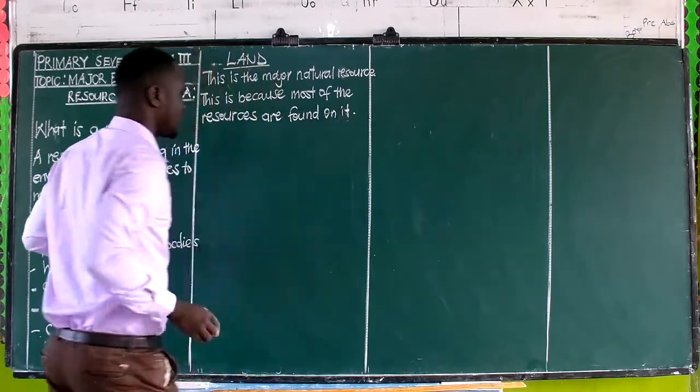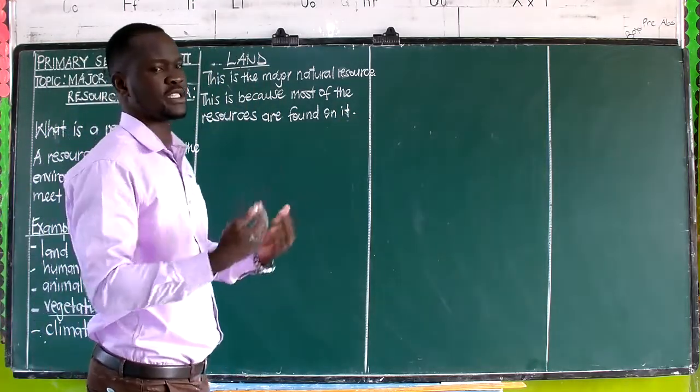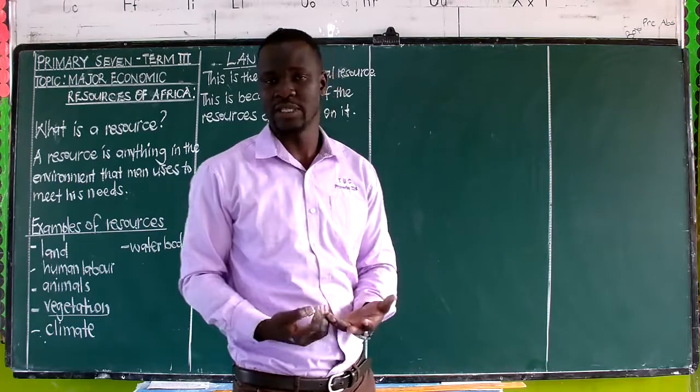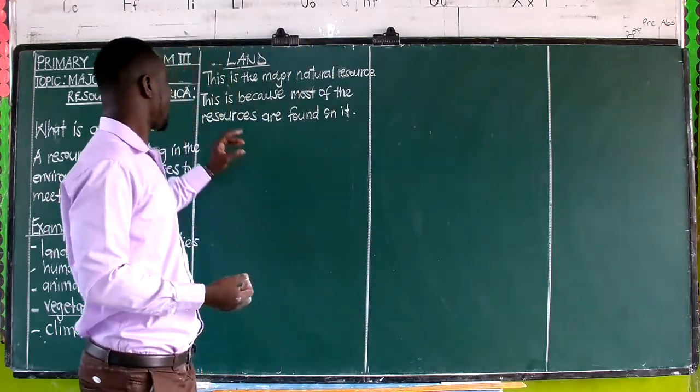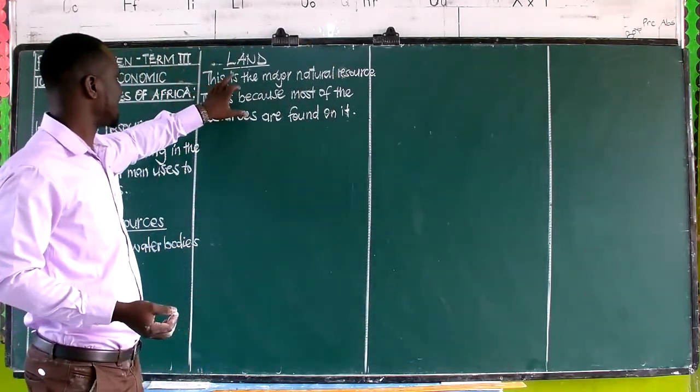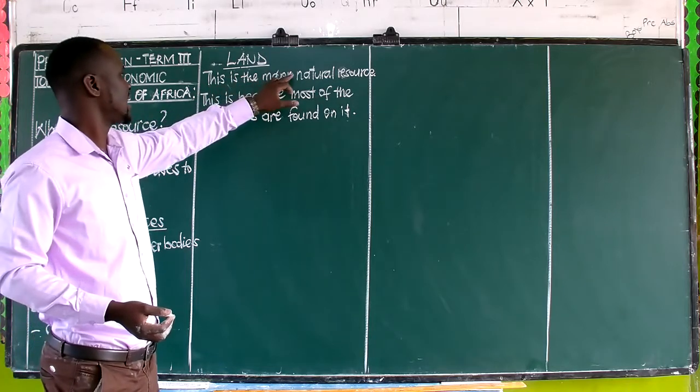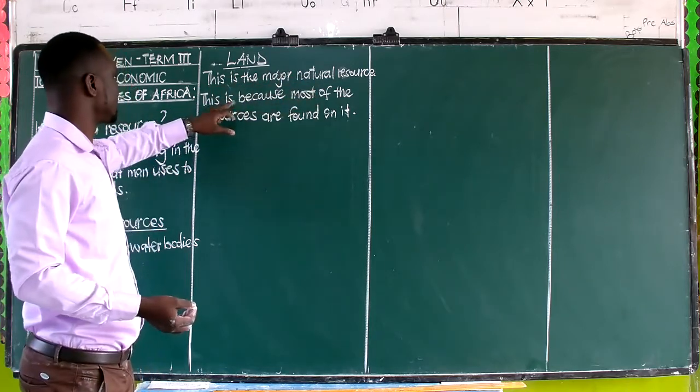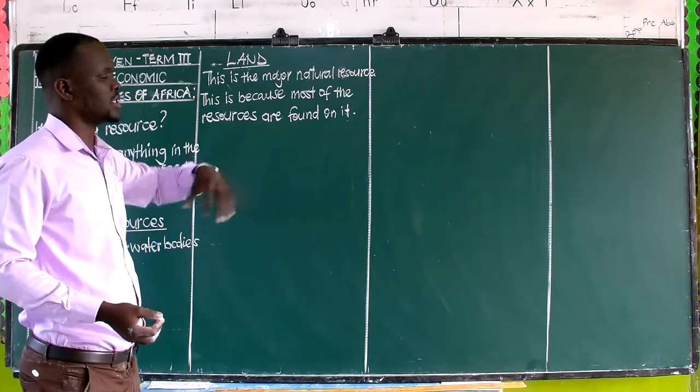Of course, we can have those which are on the land and those which are in the land down there. So we are saying land is the major natural resource because most of the resources are found on it.